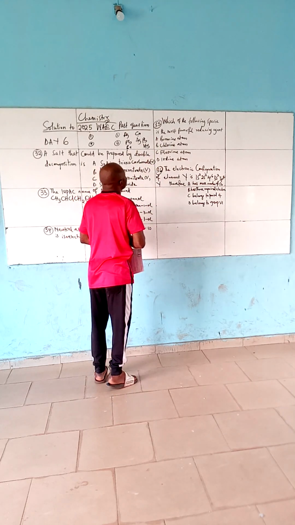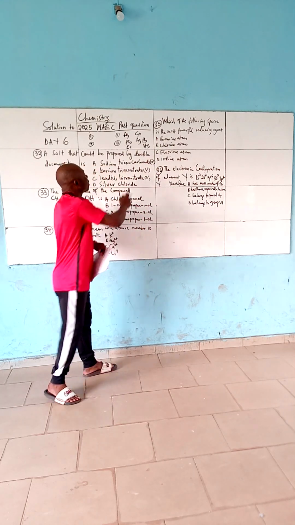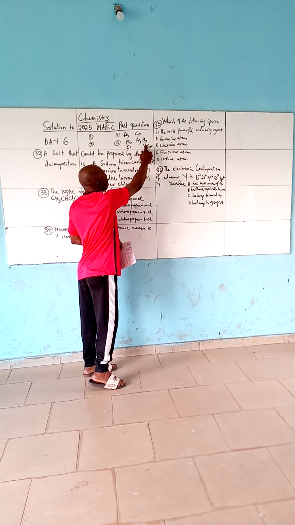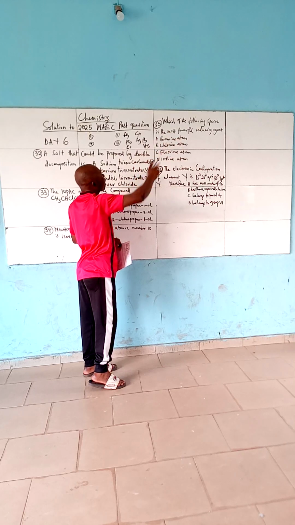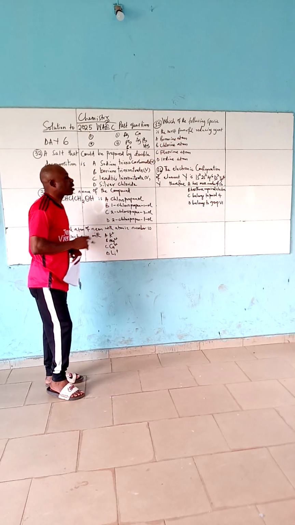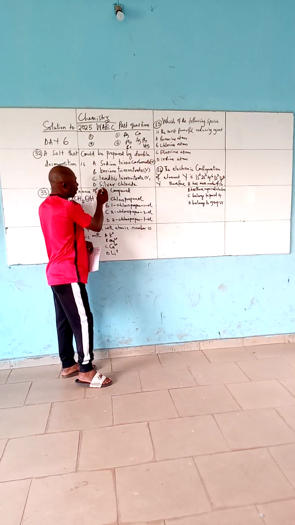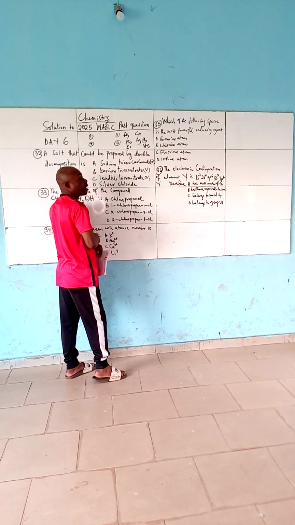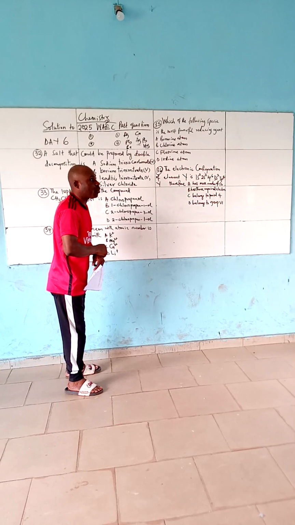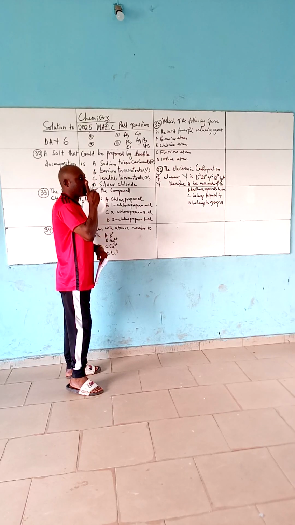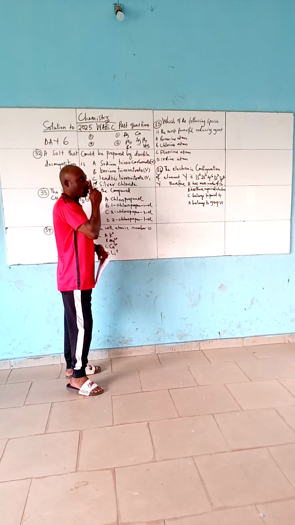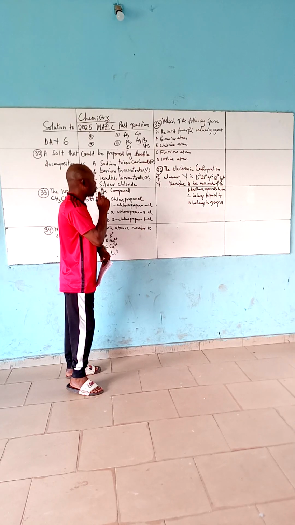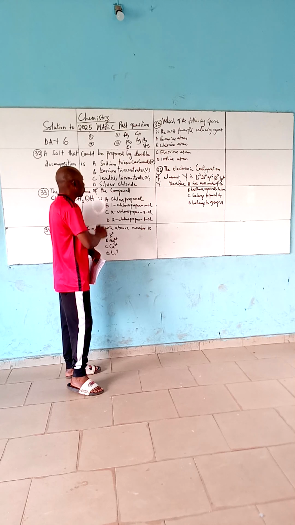That is silver chloride, lead(II) chloride, and mercury chloride are insoluble. All of the others are soluble. So if you look at it, this is silver chloride and it's Ag. Silver chloride will always form a white precipitate when added to any solution that contains chloride ion. So the correct option is D.